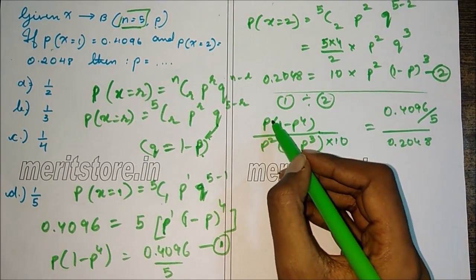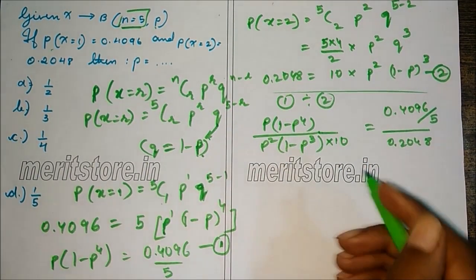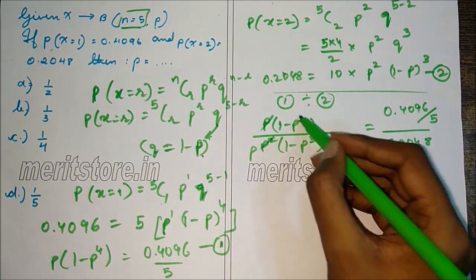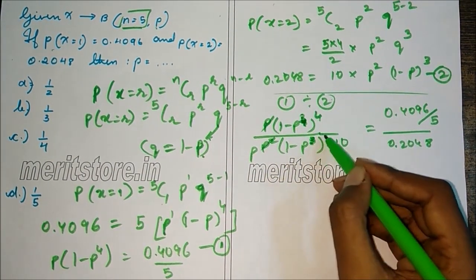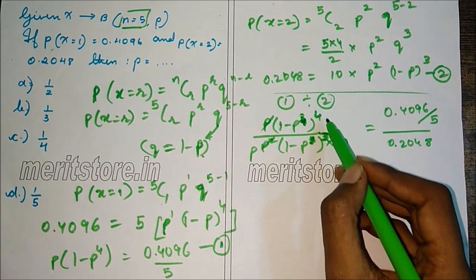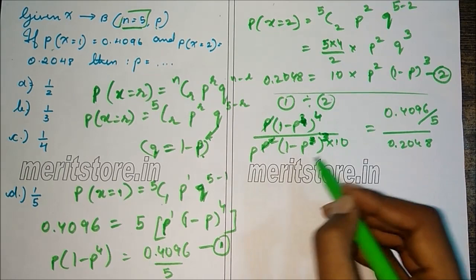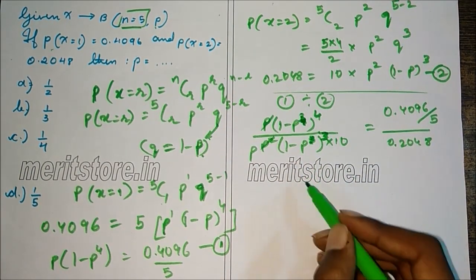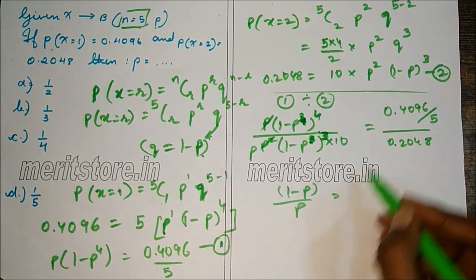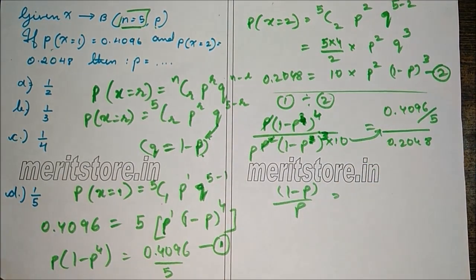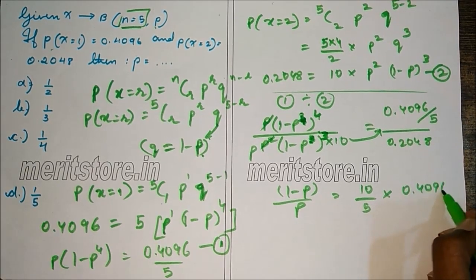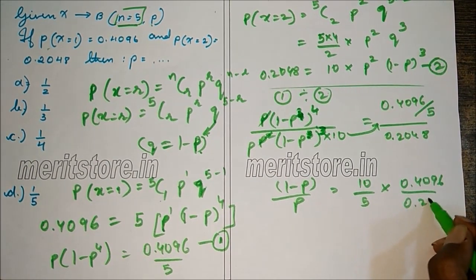So now p gets cancelled. There's a correction, it is whole raised to 4 and this is whole cube. So 1 minus p raised to 3 gets cancelled here. So we are left with 1 minus p upon p. 10 goes here. So this will be 10 by 5 into 0.4096 divided by 0.2048.